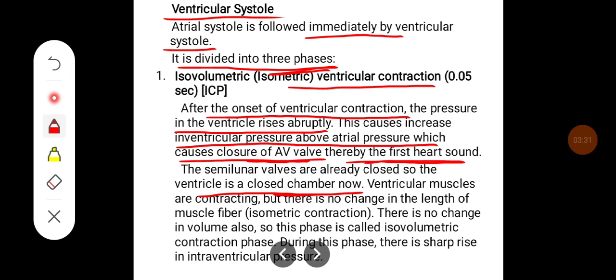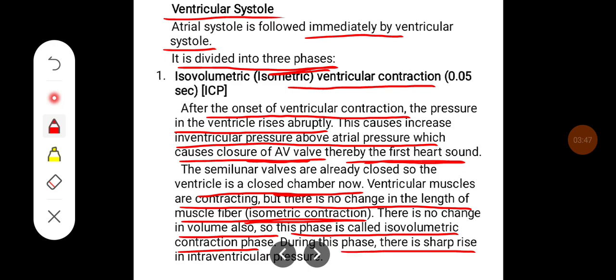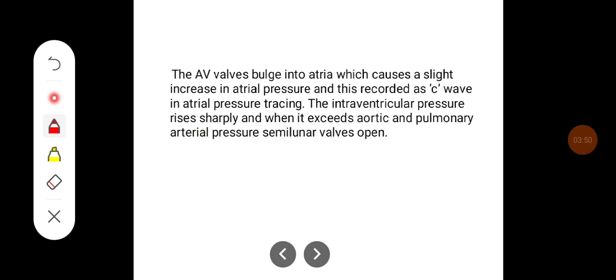The ventricular muscles are contracting, but there is no change in the length of the muscle fiber. That is why it is isometric contraction. There is no change in volume also, so this phase is called the isovolumetric contraction phase. During this phase, there is a sharp rise in intraventricular pressure. AV valves bulge into the atria, which causes a slight increase in atrial pressure, and this is recorded as a C wave in the atrial pressure tracing.